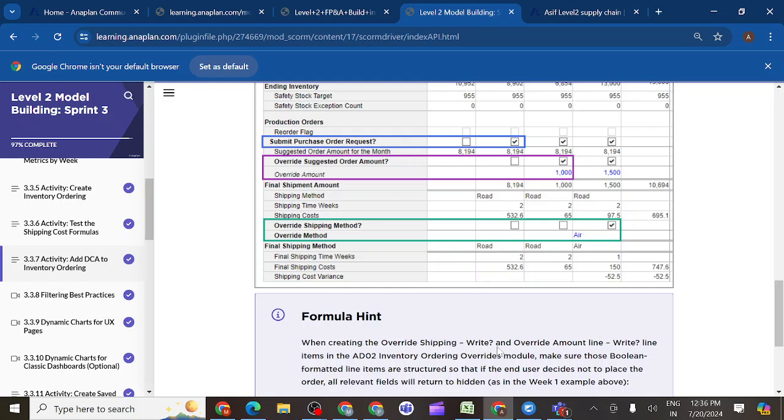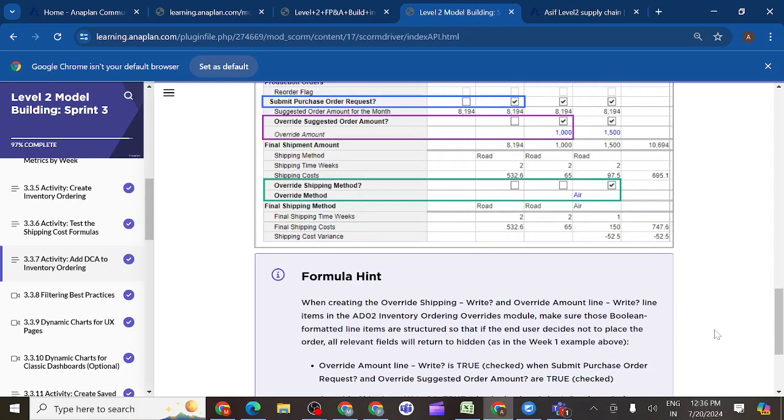So we have submit purchase order request, override suggested order amount, and override shipping method. Where do we have the override shipping? Override shipping right and override amount, these two line items we have in the access driver module.